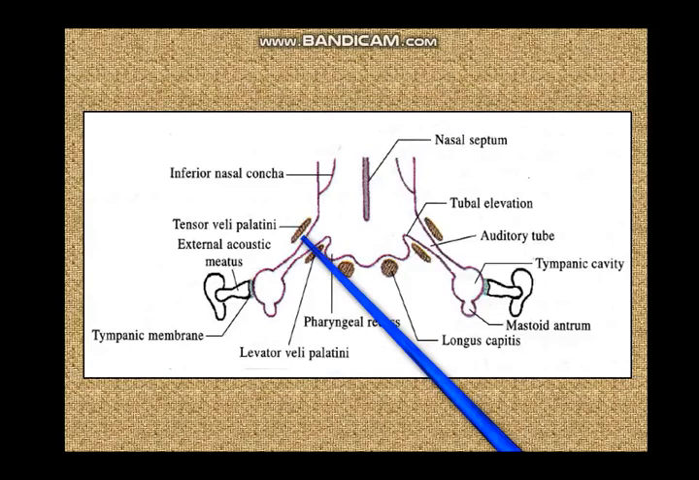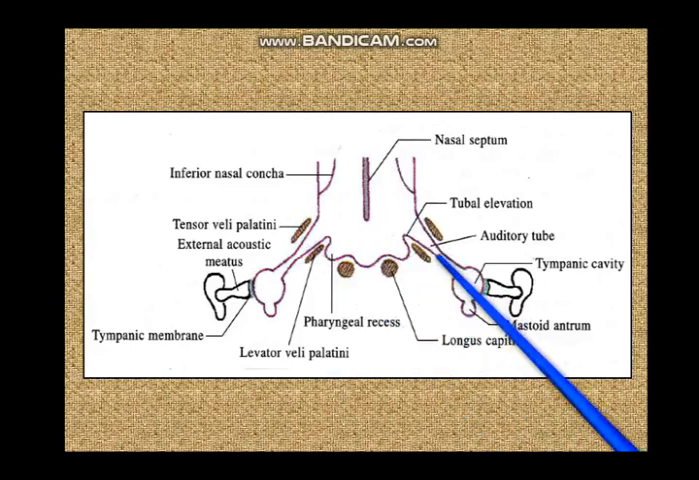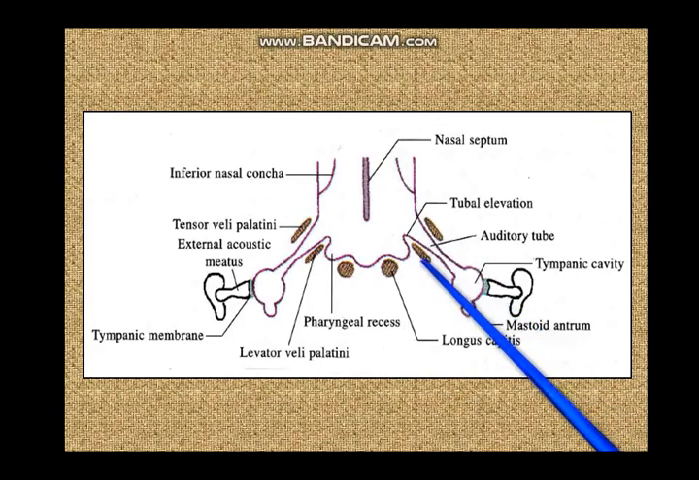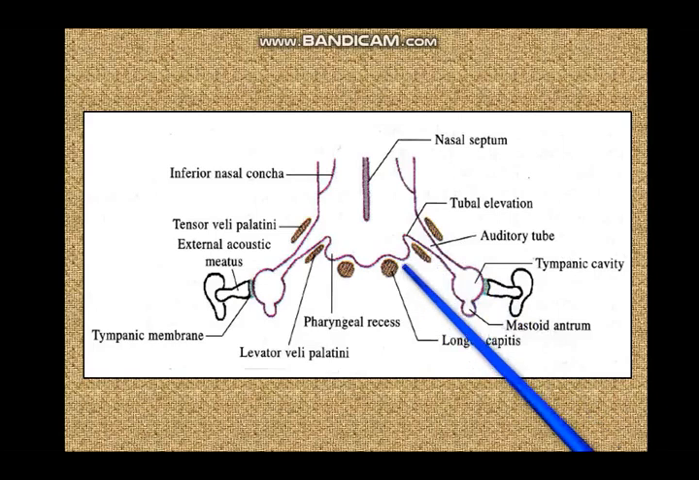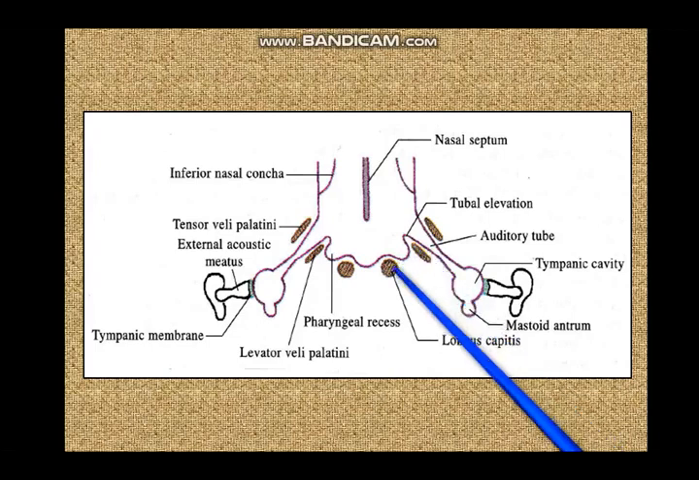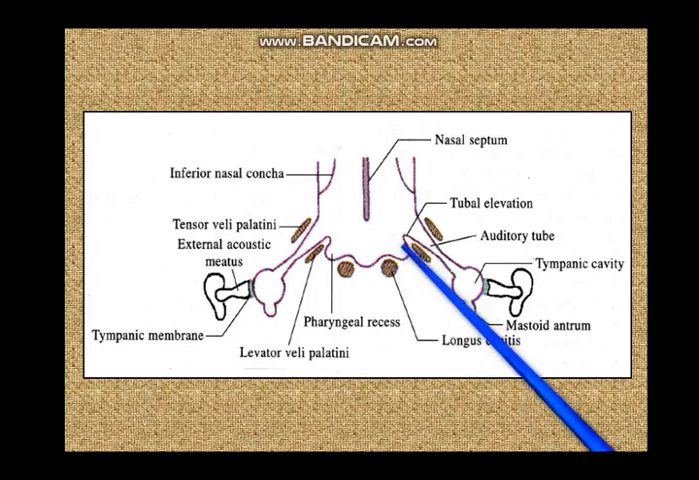Now here in this last diagram you can see a sectional view of the auditory tube, and you can see the tensor palati on its outside and the levator palati on its inside, and you can see the longus capitis, and between this levator palati muscle and the longus capitis, this is the pharyngeal recess that we were talking about, the fossa of Rosenmuller. So much about the auditory tube.